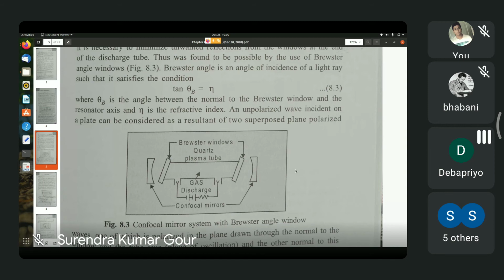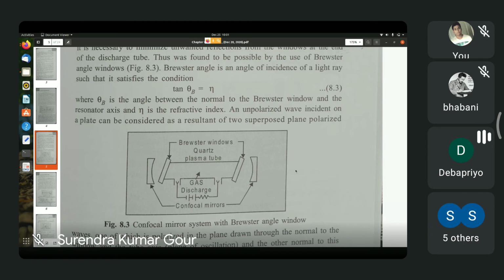Because spherical mirrors have focal lengths equal to half their radii, the separation between the two spherical mirrors is equal to their radius of curvature, and the focal length is half of that. That is, the focal length is equal to the separation between the spherical mirror and the center of the discharge tube. That sort of configuration is called a confocal configuration or confocal mirror system.